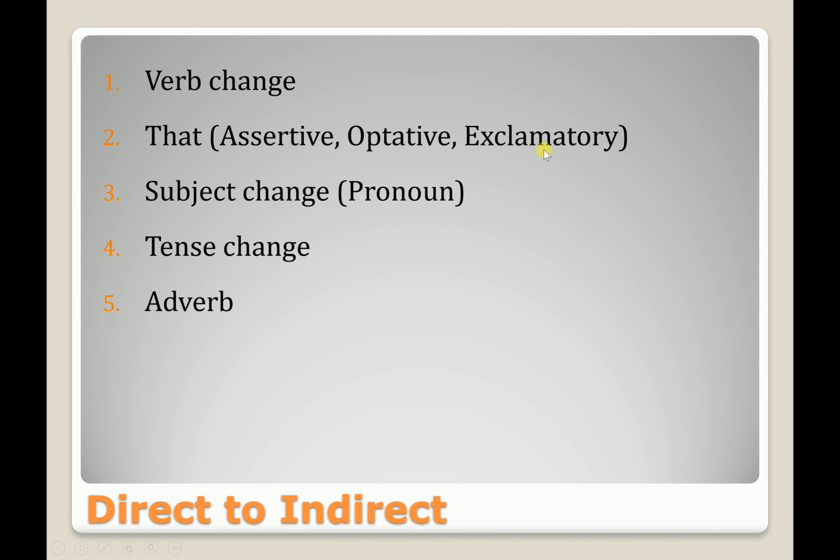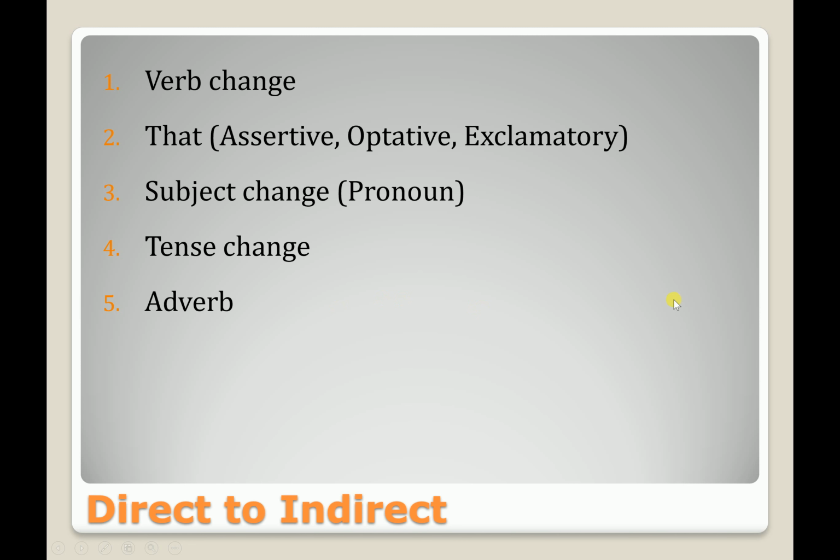Again, depending on the sentence, such as assertive, optative, or exclamatory, you will use that. Depending on the sentence, you have to change the subject, that is the pronoun. The tense will be changed in every sentence depending on the reporting verb, and there will be a change of adverbs of time and place.